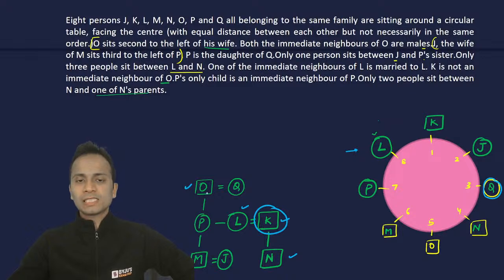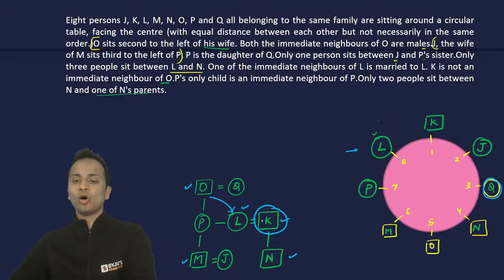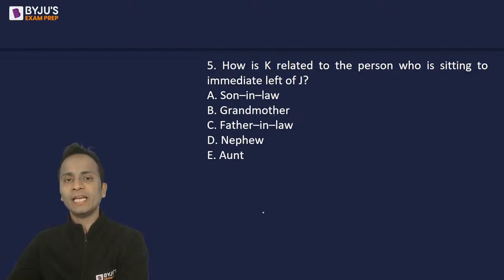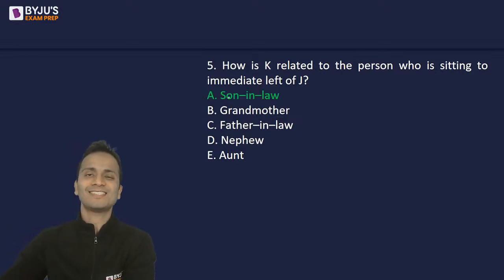Now, Q's daughter is L and L's husband is K. Okay, so K is the son-in-law of Q, or Q will be the mother-in-law of K. How is K related to the person? So K is the son-in-law of Q. So the correct answer is option A, that is son-in-law.